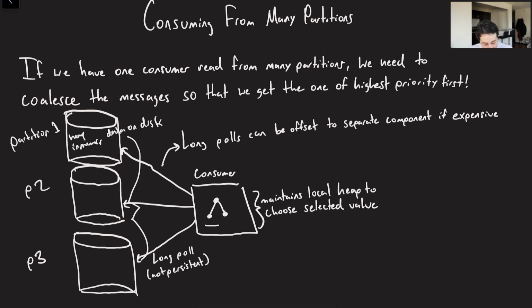So the way that we could do that is basically by having a consumer over here establishing its own little heap in memory, and basically picking from the top of the heap. So this could be the one from partition 1, and then it'll have to reach out to partition 1 again to basically backfill this heap once this guy is processed. So the way that we can do that, at least in my opinion, is probably going to be best done with something like a long poll.